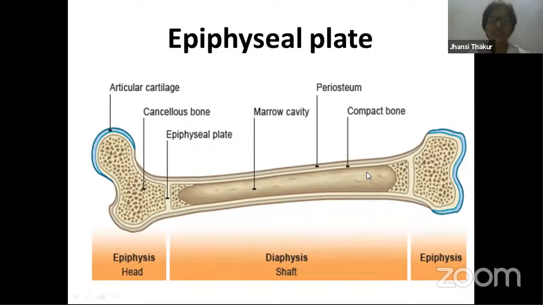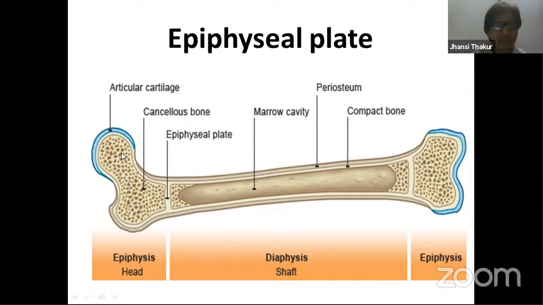Please try to understand this diagram, very, very important, because we'll come across this once again in future slides. This is no doubt the structure of bone. This is a long shaft of the bone. So the bone can be divided into 3 regions. See, just now I showed you articular cartilage, no? Hyaline cartilage, this one, the free surface. See here also, this blue color line, the free surface. This is articular cartilage. Now, this lengthy bone is divided into 3 parts.